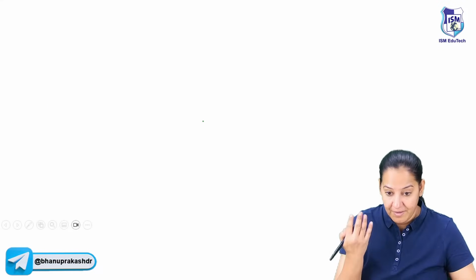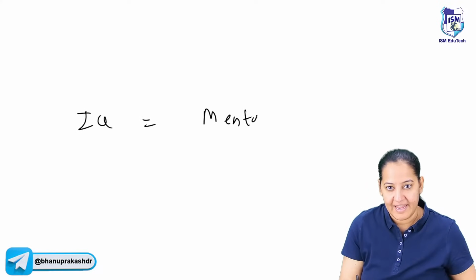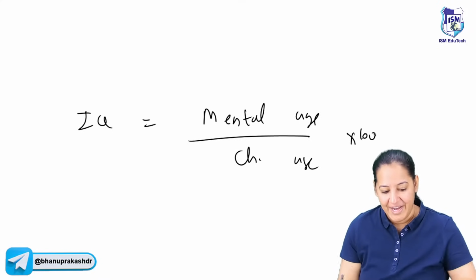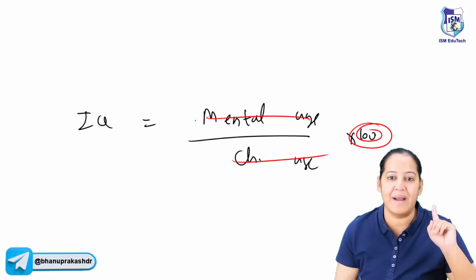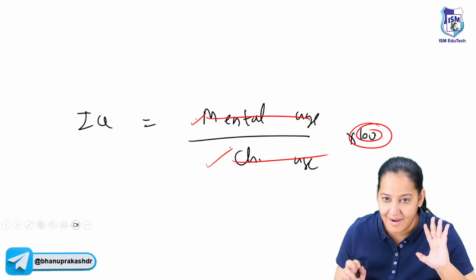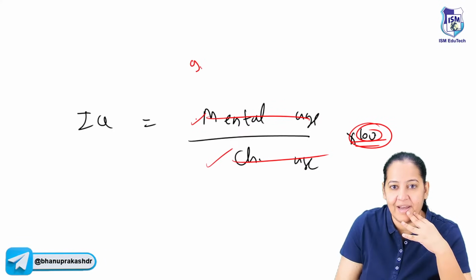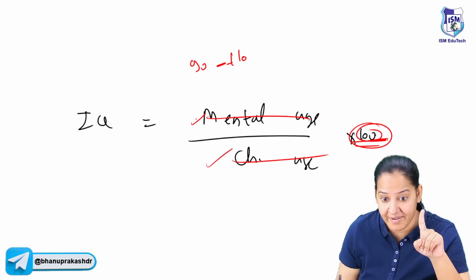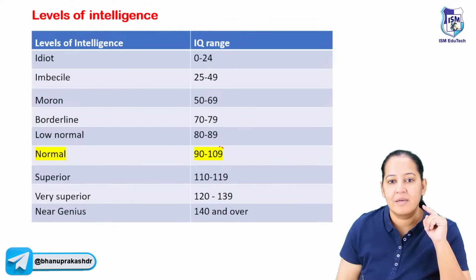Now imagine, what is the formula? Say it, quickly. IQ is equal to mental age upon chronological age into 100. If they cancel each other out, the answer is 100. So normal IQ is 100. If the mental age is equal to chronological age, they will cancel each other out and the answer is 100. So normal people have 100 IQ. Plus 10, minus 10 is fine. Take 90 to 110. Ideally it should be 100, plus 10, minus 10. So normal IQ is 90 to 110.